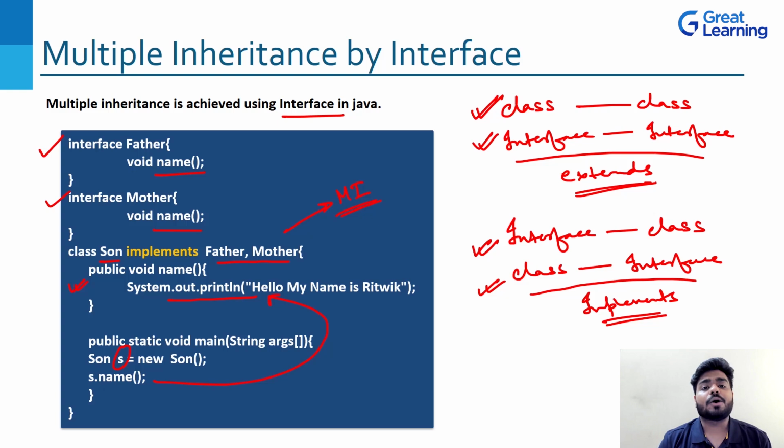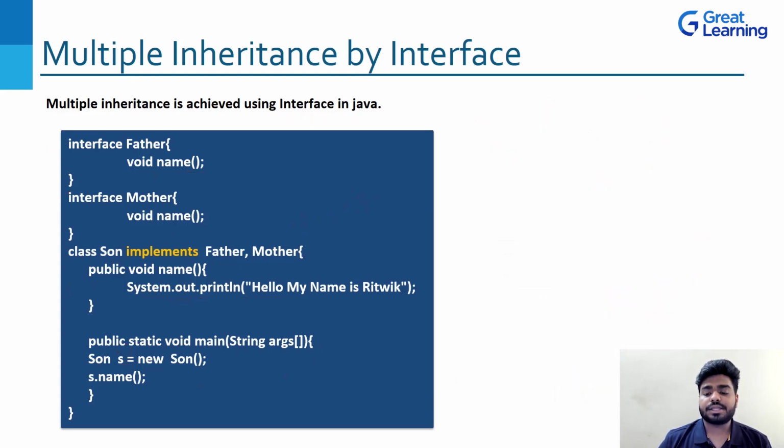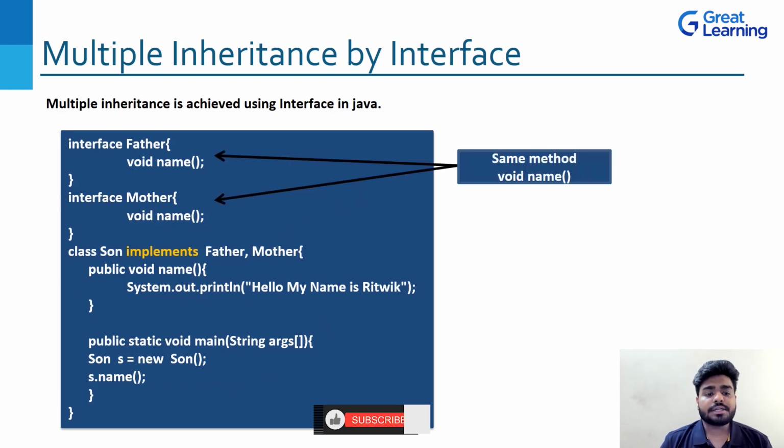So this was about multiple inheritance. So let me clear the particular slide and let's see what we have written here. Same method, void name.